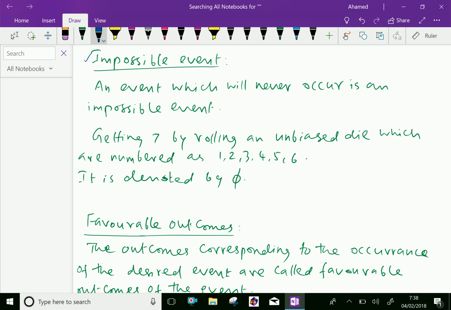Impossible event. An event which will never occur is an impossible event. For example, getting 7 by rolling an unbiased die which is numbered 1, 2, 3, 4, 5, 6. Here there are 6 faces only. Therefore, you can say getting 7 is impossible. So it is denoted by the null set.